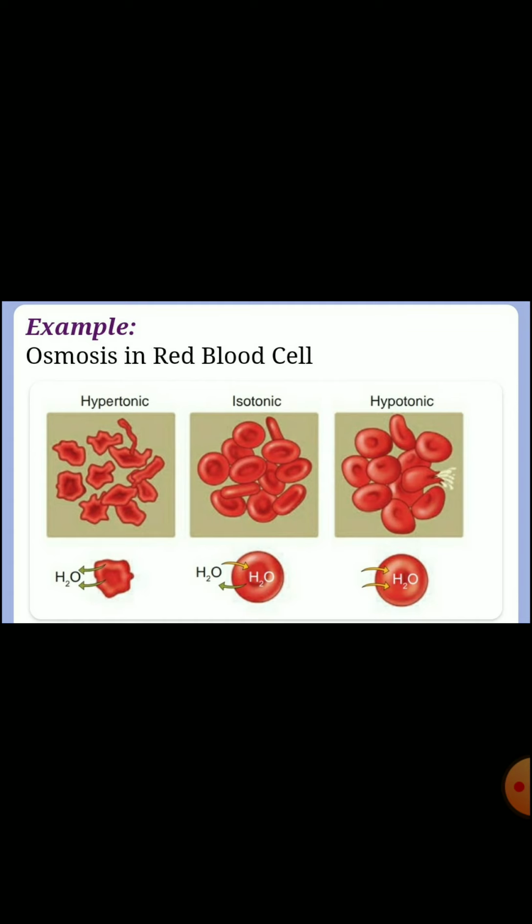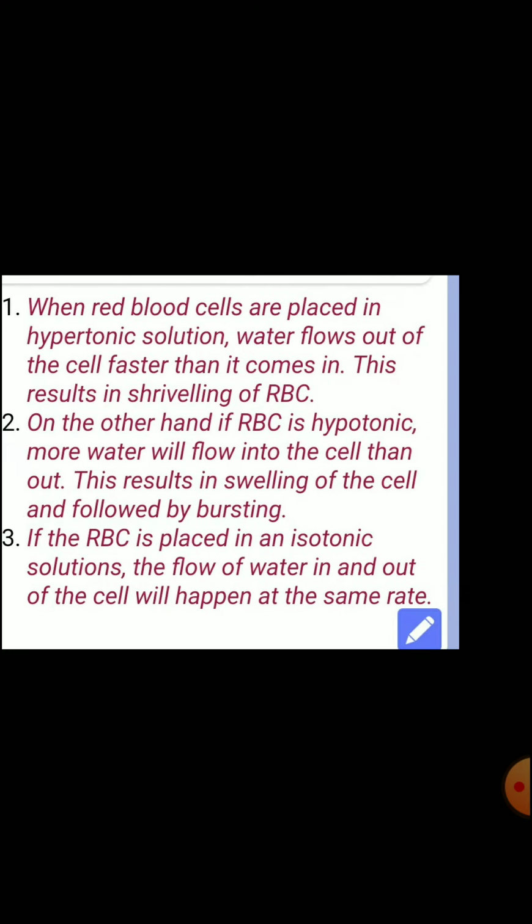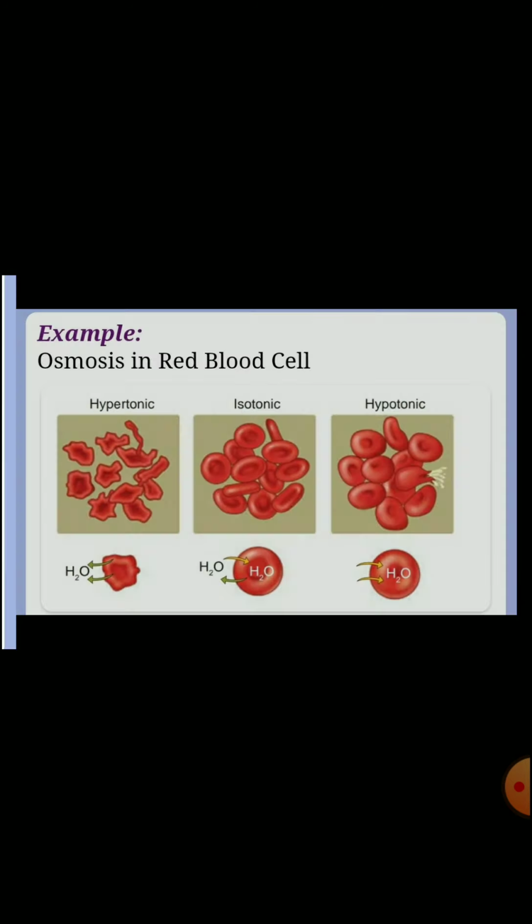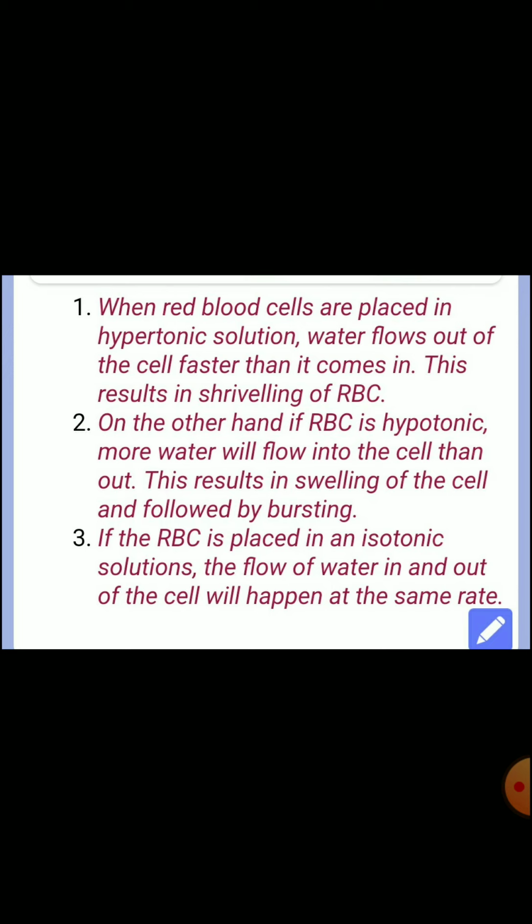They have given examples of hypertonic, isotonic and hypotonic, showing how it happens in red blood cells. First one is hypertonic. When red blood cells are placed in a hypertonic solution, water flows out of the cell faster than it comes in. This results in shriveling of RBC.